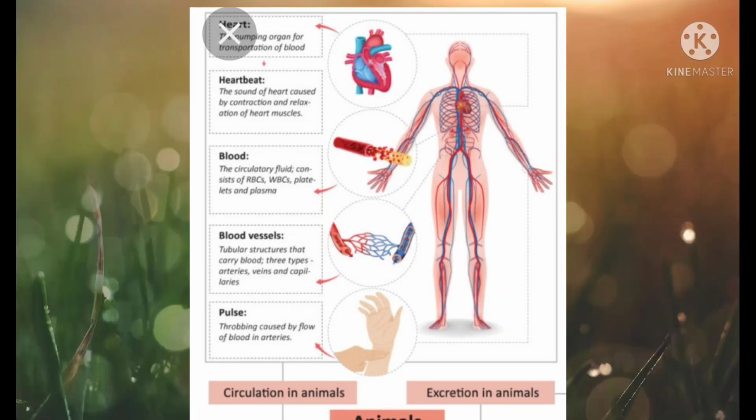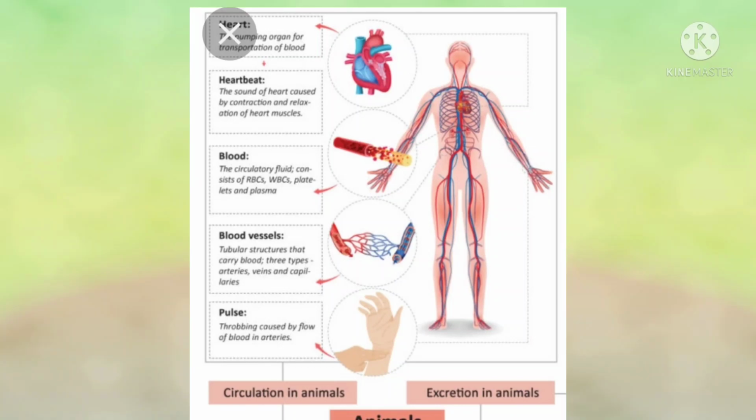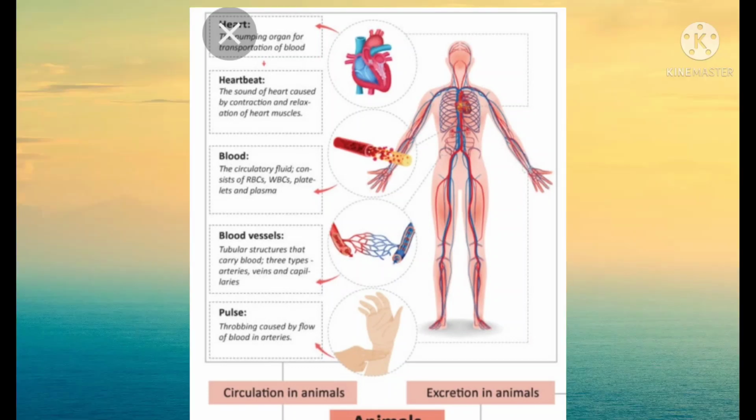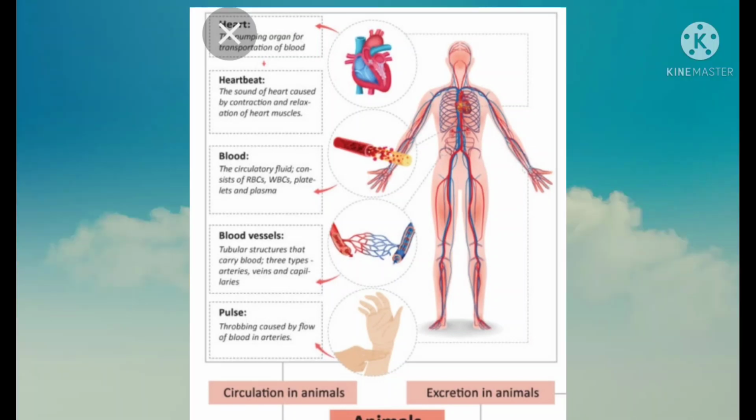They need a specialized system that is developed by organisms, called the circulatory system. Let us study how this circulation is carried out in our body.